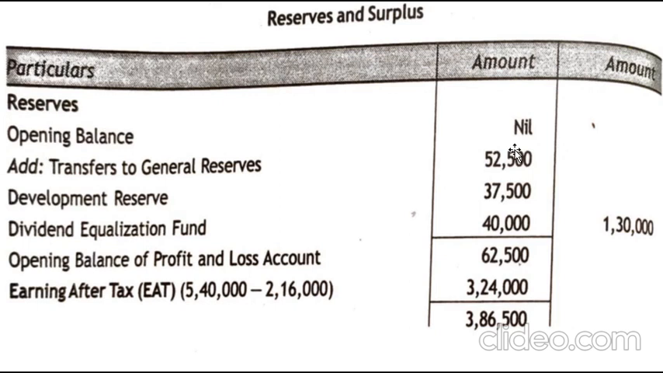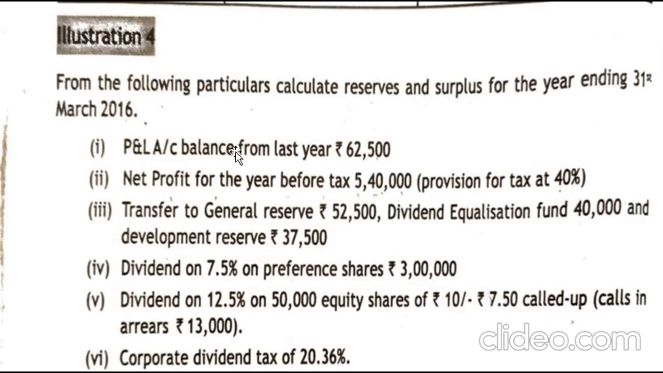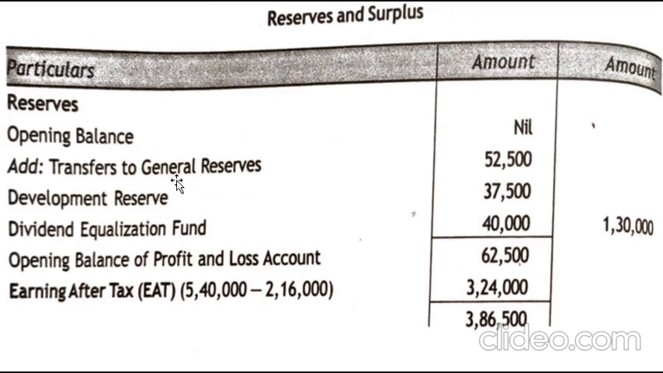Opening balance: as we don't have the opening balance for reserves and surplus, the opening balance is nil. Add transfer to general reserves. The previous year's profit is transferred to the general reserves as per the question, the profit and loss balance from the last year. That profit and loss balance will obviously be transferred to the general reserve, which is 62,500.